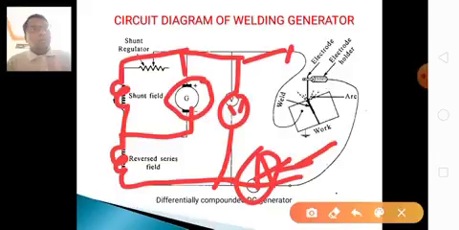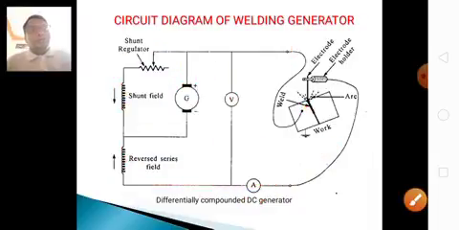These are connected to the arc and the welding. When the electrode touches the work, the load is short circuited, which means some spark will be produced. So the welding generator is suitable only as a shunt-type generator.